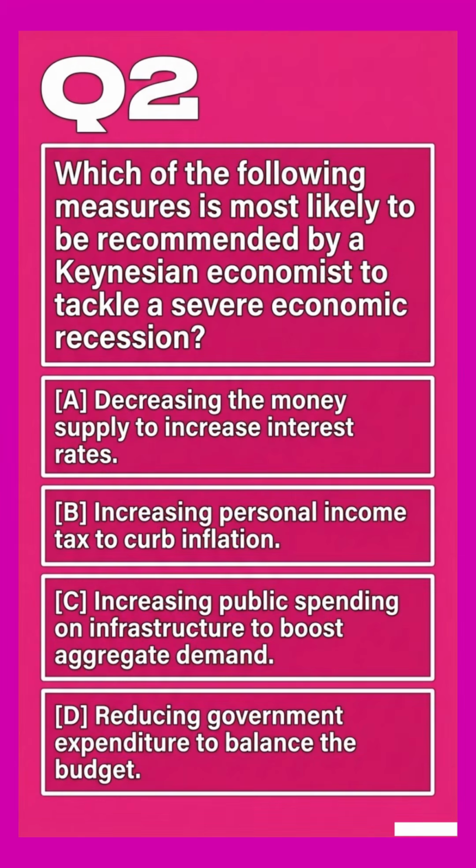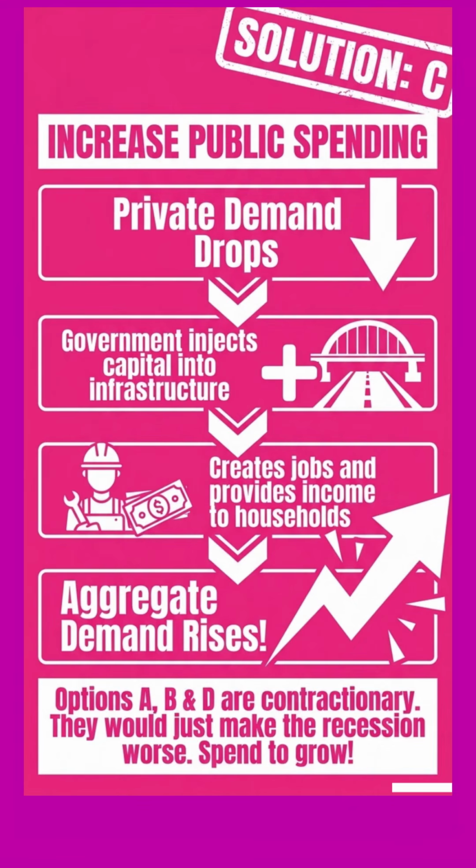What would a Keynesian economist recommend during a severe recession? Decreasing the money supply? Increase personal income tax? Increase public spending on infrastructure? Or reduce government expenditure? Answer is C. That is, increase public spending on infrastructure to boost aggregate demand.